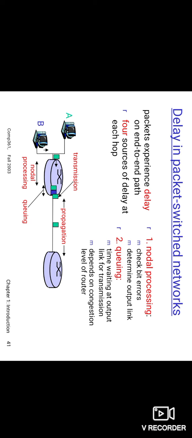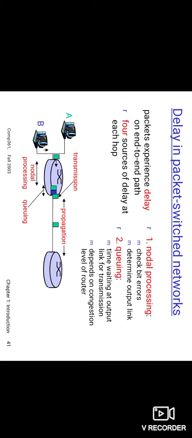Mostly we are using high speed routers, so the nodal processing delay is on the order of microseconds or less. I hope you are all clear with nodal processing delay. It is the time required to examine the header of a newly arrived packet to determine the output link, and the time required to check for bit errors. These total delays are known as nodal processing delay.